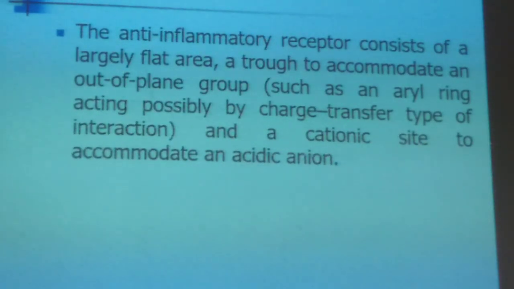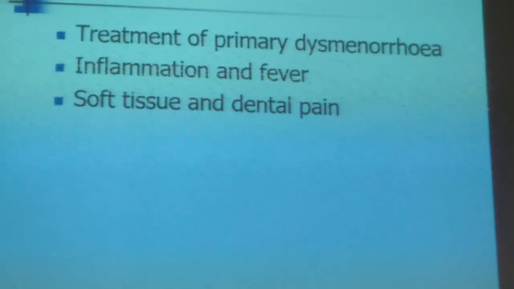The anti-inflammatory receptor consists of a largely flat area on which mefenamic acid acts, a trough to accommodate an out-of-plane group such as an aryl ring present in mefenamic acid, acting possibly by charge transfer type of interaction, and a cationic site to accommodate an acidic anion.